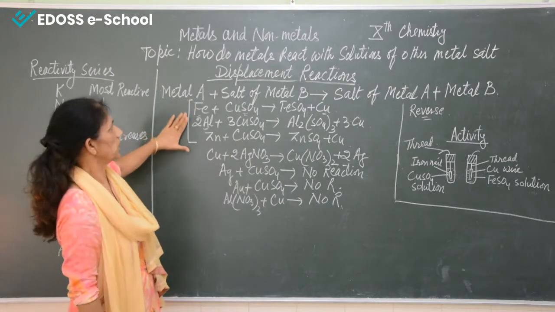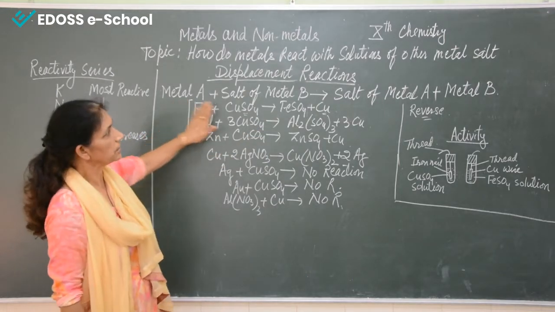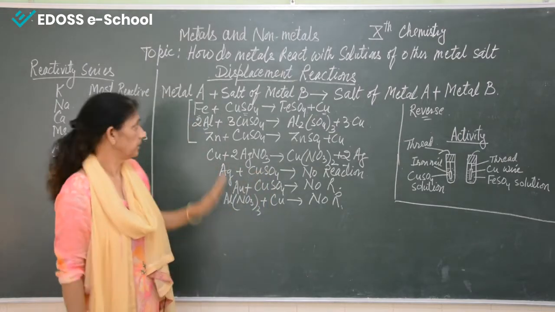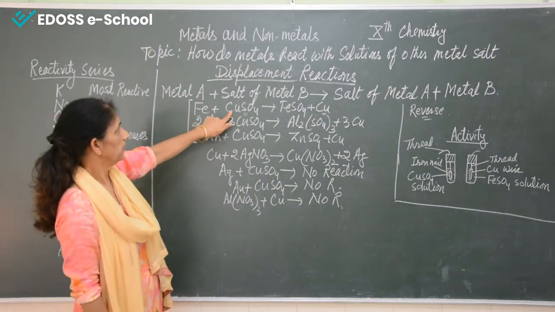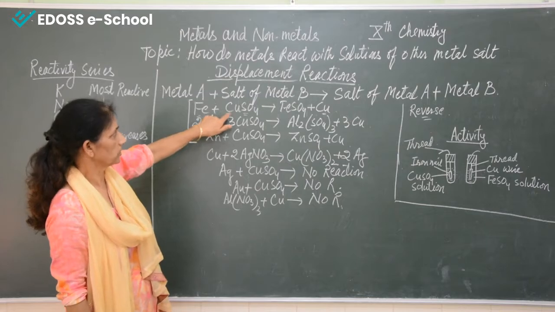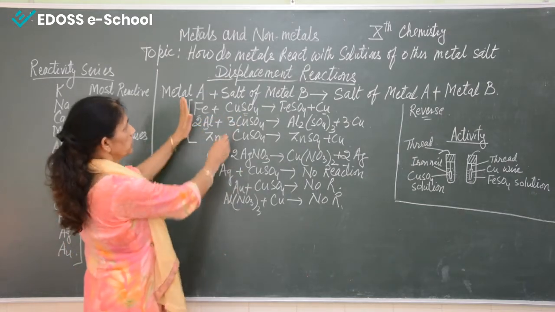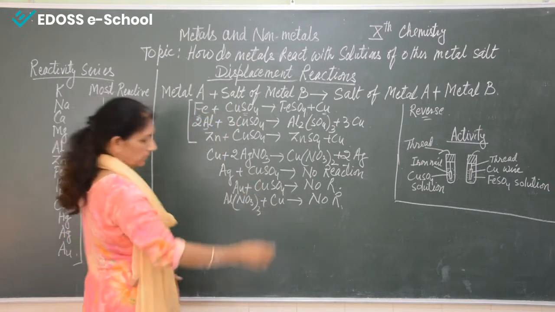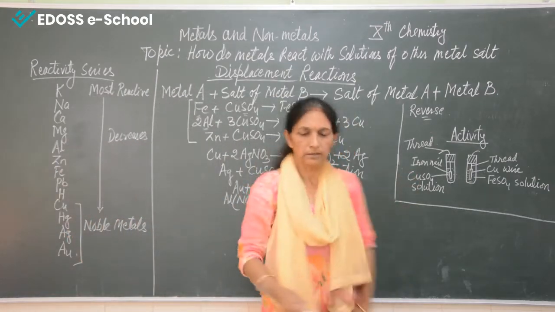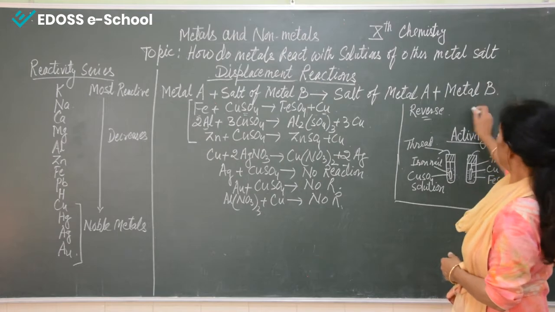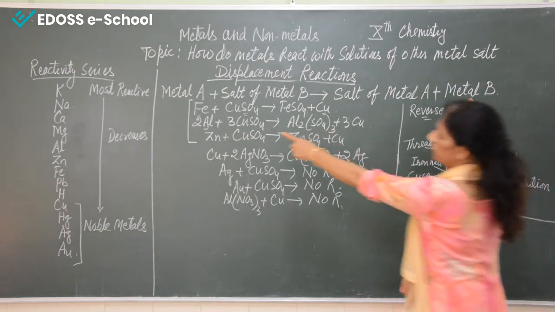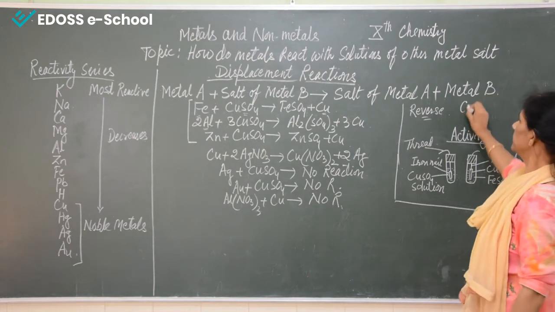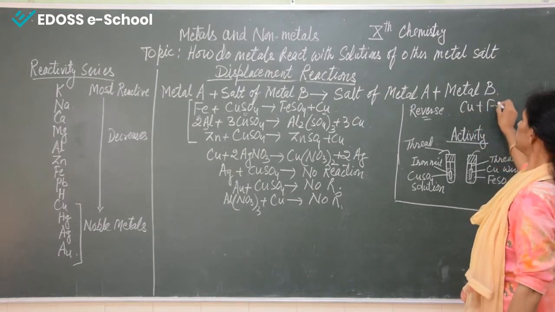If we take the reverse of these three reactions, do you think the reaction will happen? Means, in place of copper sulfate, now I am doing this reaction in this way. I am taking ferrous sulfate, or iron sulfate, you can say. In place of copper sulfate, I am taking here copper plus FeSO4.